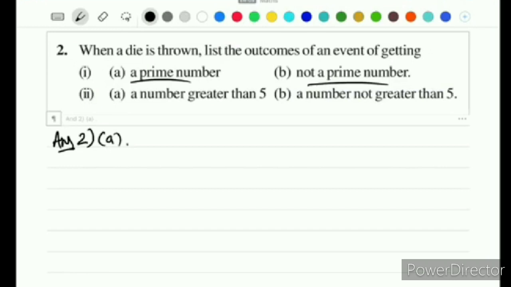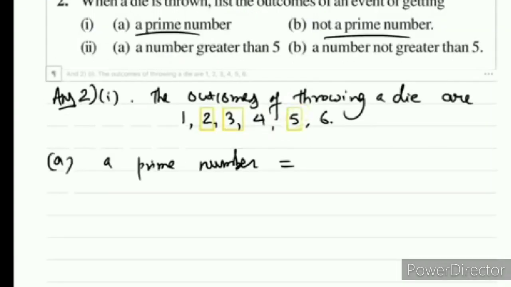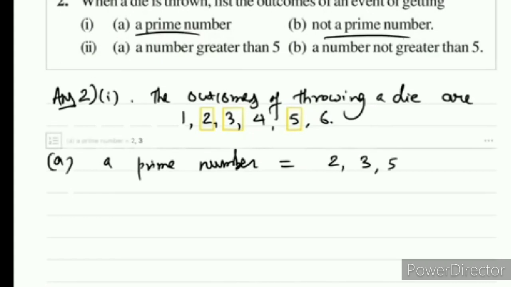What is the event here? Throwing a die once. The outcomes of throwing a die are 1, 2, 3, 4, 5, 6. We'll make a list of prime numbers: 2, 3 and 5. There are 3 prime numbers.